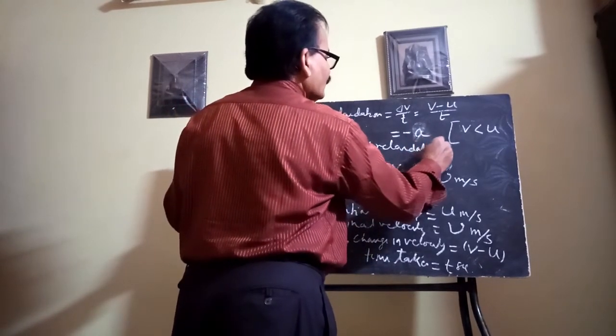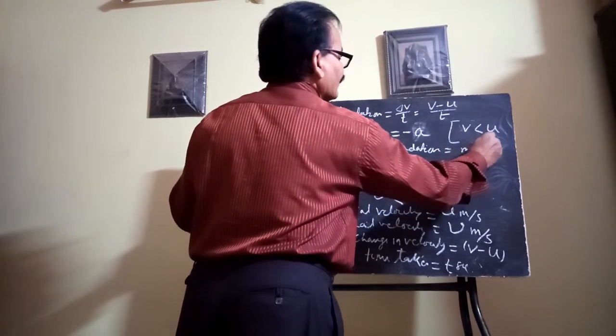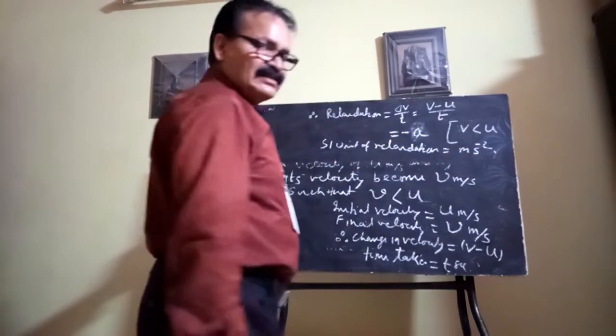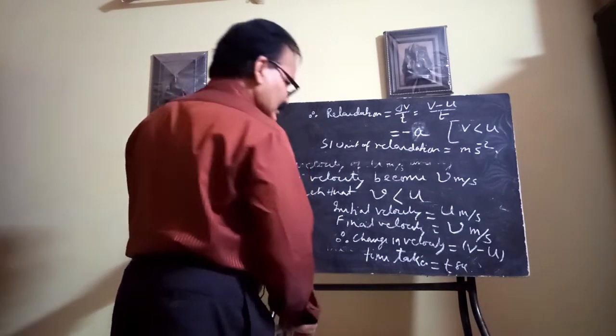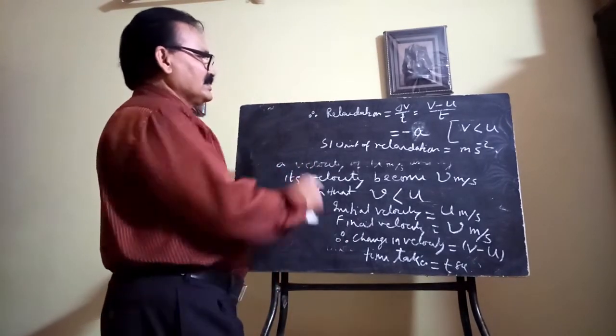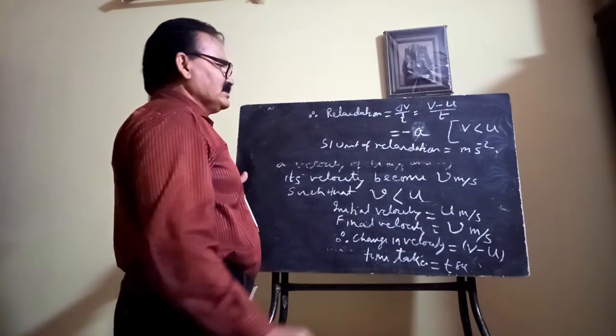The SI unit of retardation is also the same, that is meter per second square. Clear? Now let us see some numericals regarding this concept of acceleration as well as retardation.